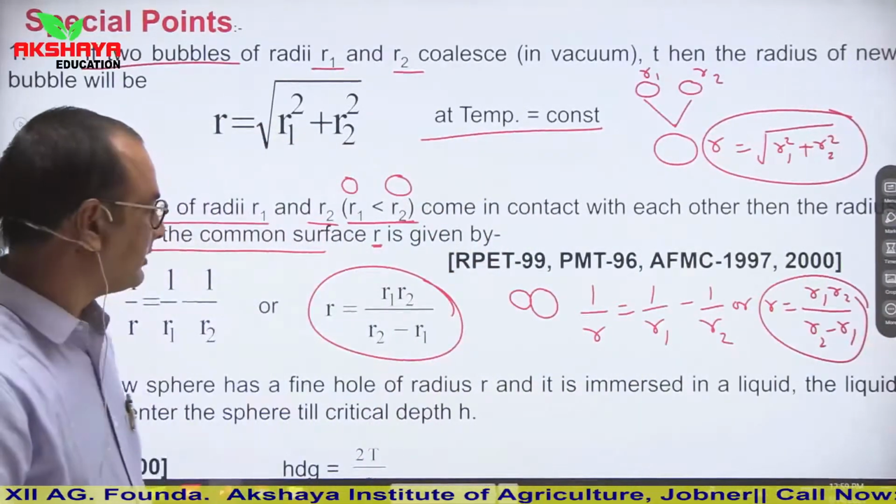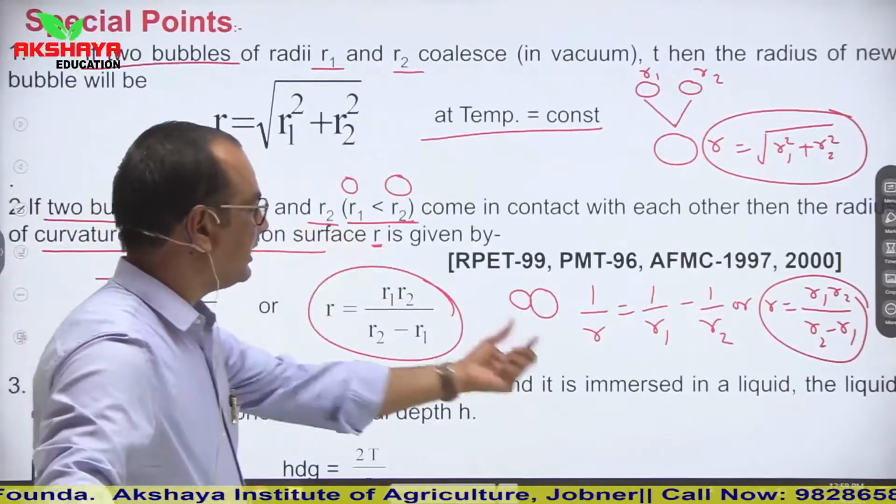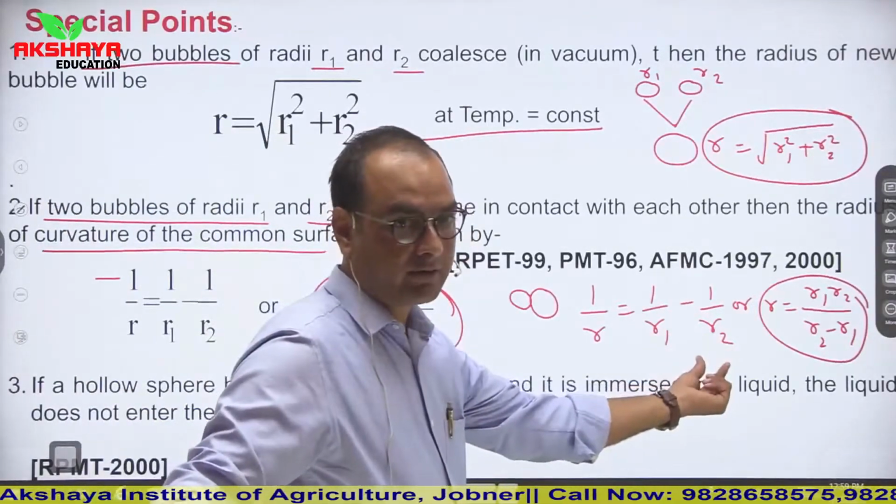If R1 is greater, then it will be 1 upon R2 minus 1 upon R1.